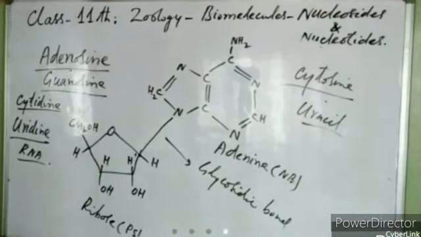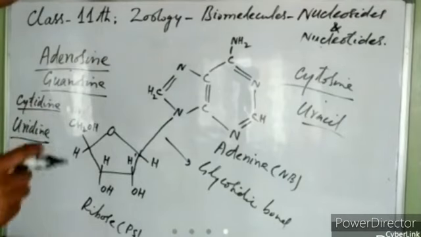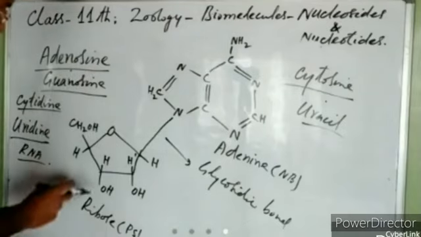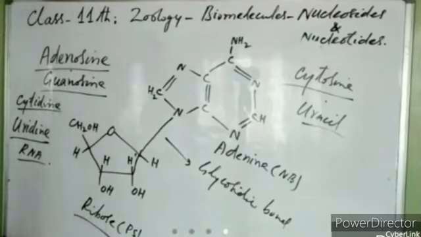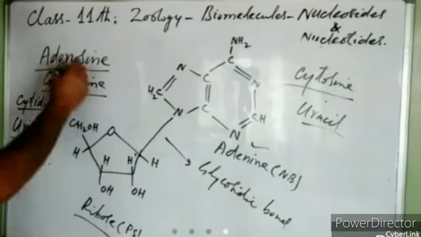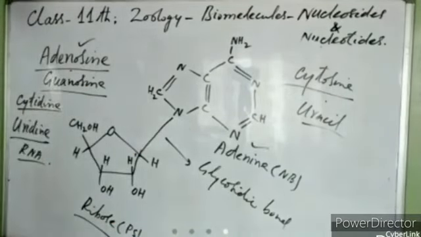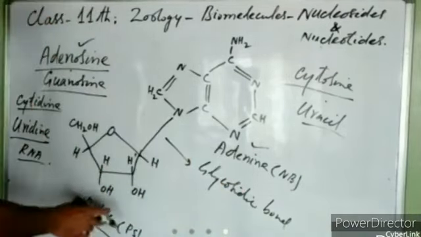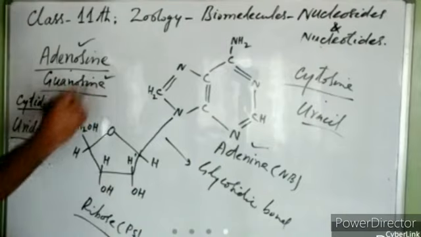As I told you in the very beginning, when a nitrogenous base combines with a pentose sugar, it forms a nucleoside, right? When ribose and adenine join, they form the nucleoside adenosine. If we replace adenine by guanine, we get guanosine.